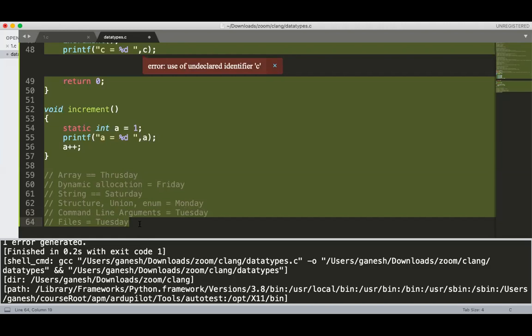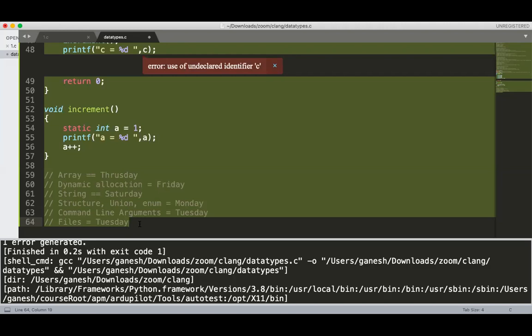So one day is enough, sir, for each topic? Yeah, one day is enough for each topic, because these are the advanced topics now. For covering the advanced topics, you require less time. To explain the basic topics, you already have been going through all the data types and then the storage classes. Now I require very little time to explain. That is structure.